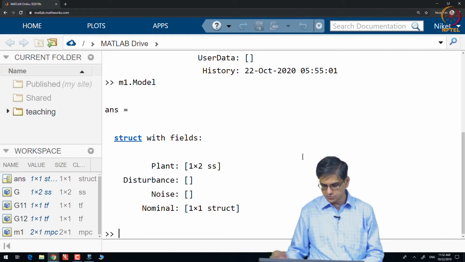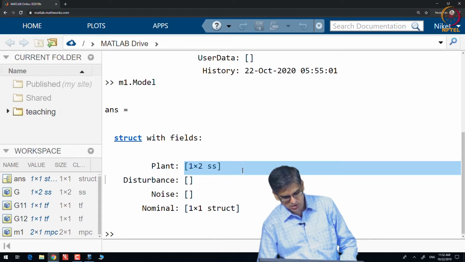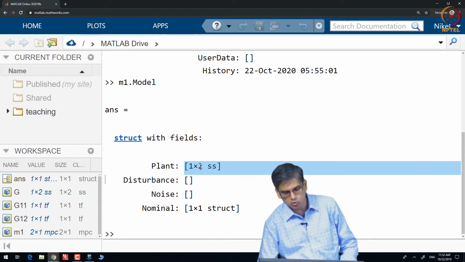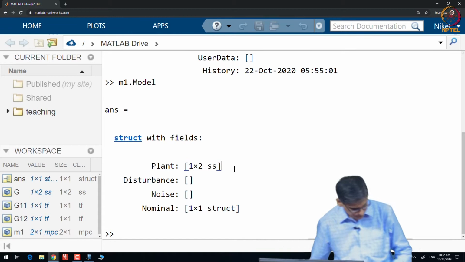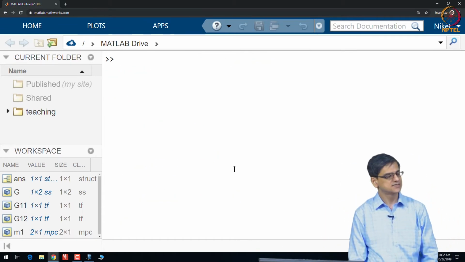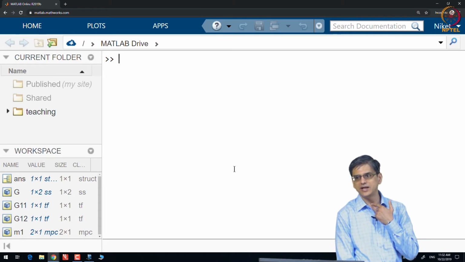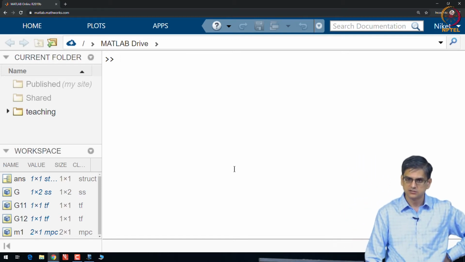As you can see over here, this is what it is: a 1 output, 2 input state space model. How will you access that model? The model that is called plant, how will you access it based on all that we have seen? M1 dot model dot plant.